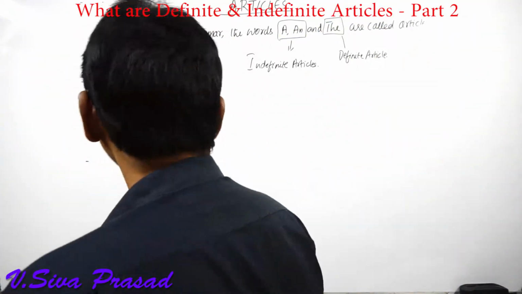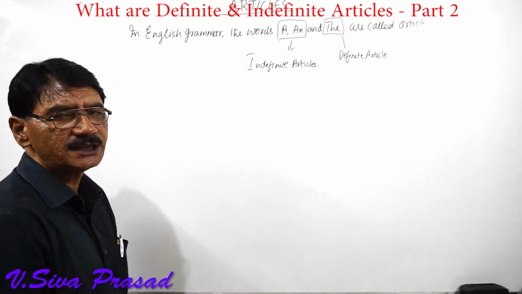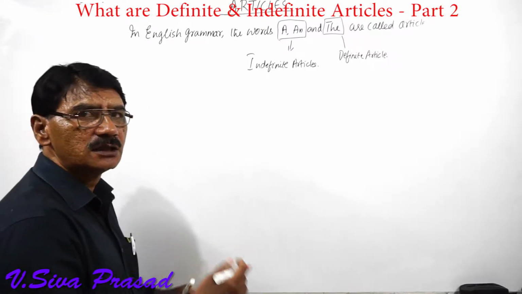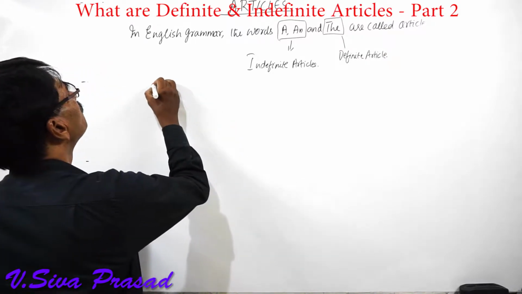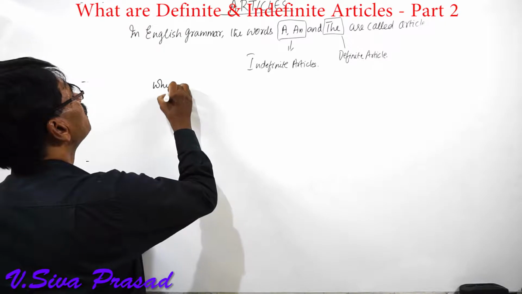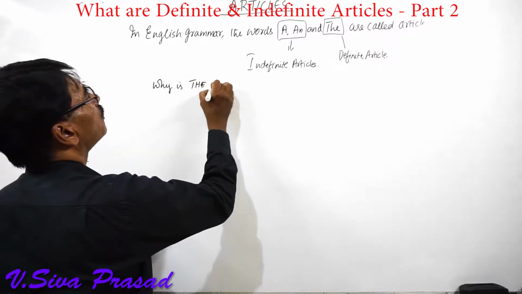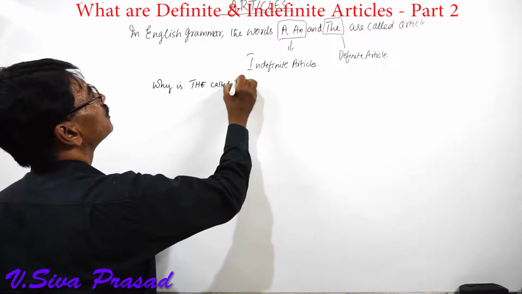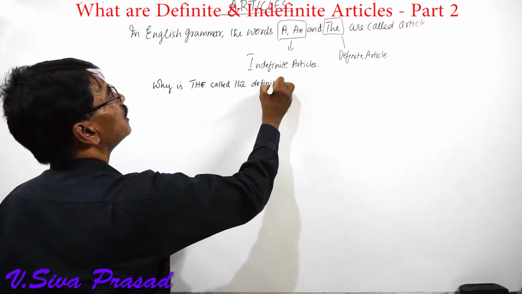In the previous video I told you that a and an are indefinite articles and the is the definite article. Why is the called the definite article?